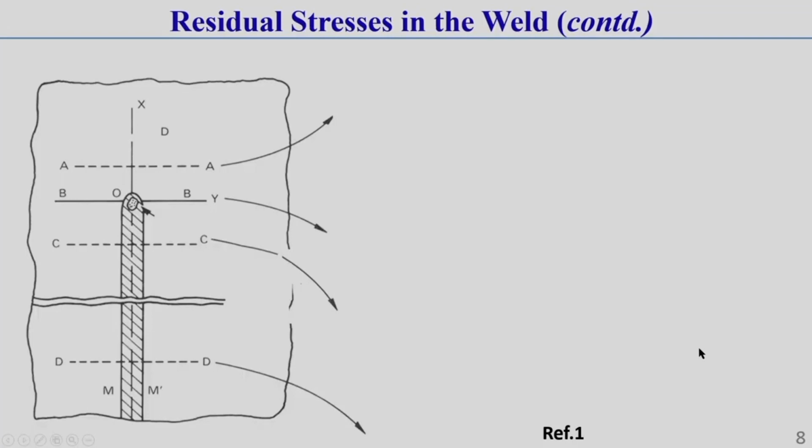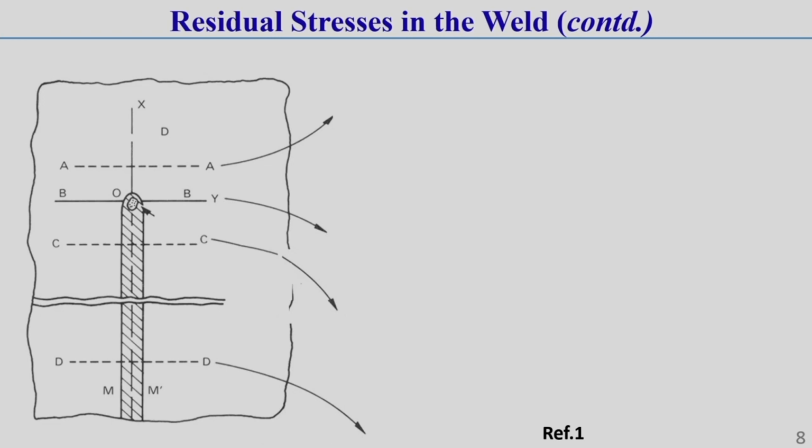So, due to this there will be varying expansion and contraction phenomena, correct. Due to this, residual stress can develop. Now, here I am going to show you how the residual stress develops in a weld. This you should know. So, here I am showing a little more detail.